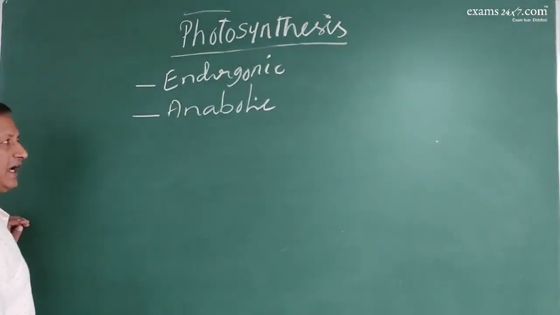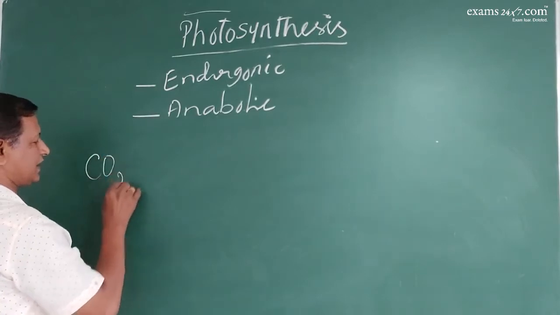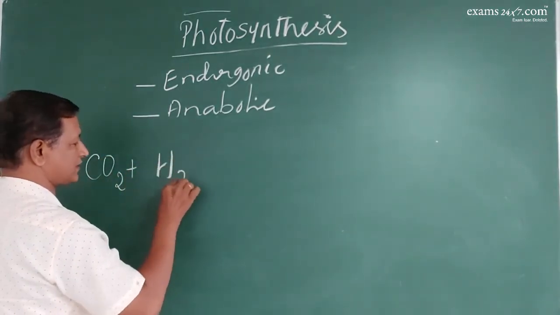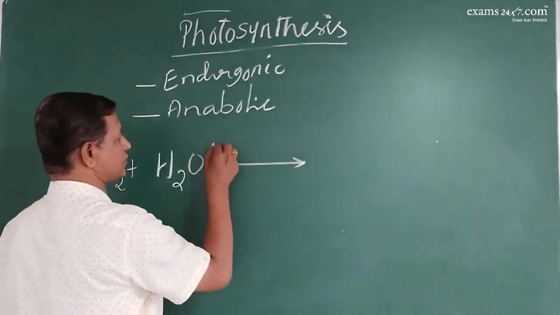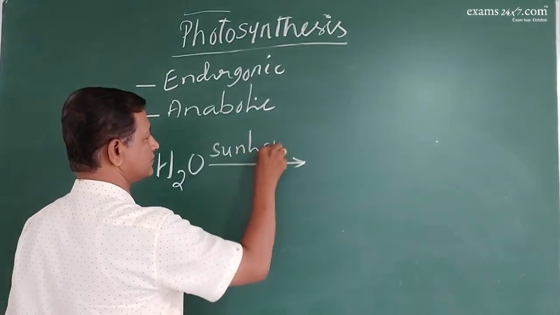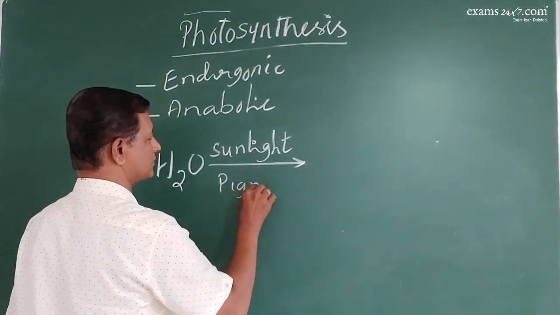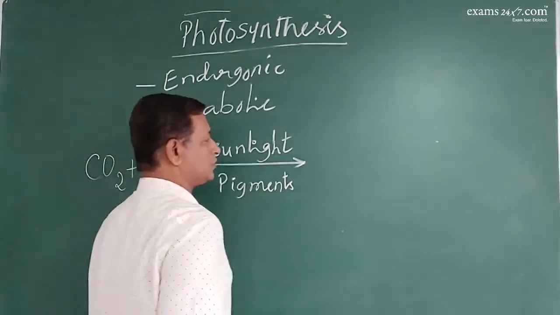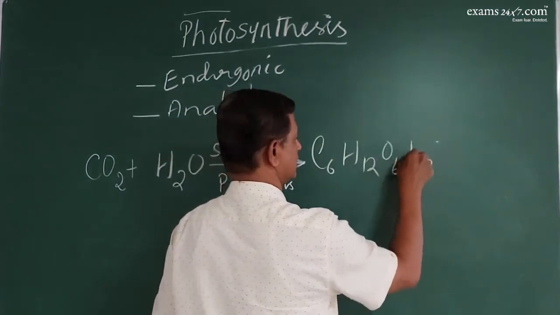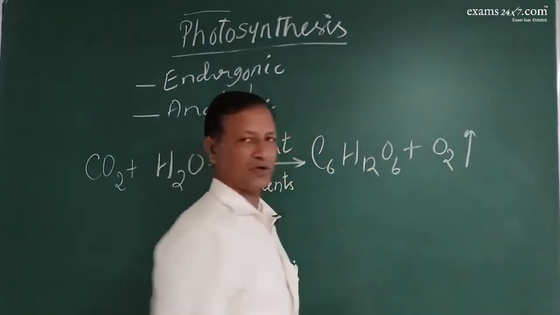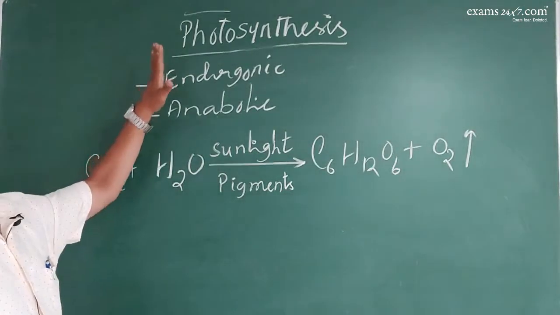So it is represented as an anabolic process where the simple raw materials like carbon dioxide and water combine together in the presence of solar energy mediated by the pigments to produce the food, that is glucose, and to release oxygen as a byproduct. This is the consolidated representation of the process of photosynthesis.